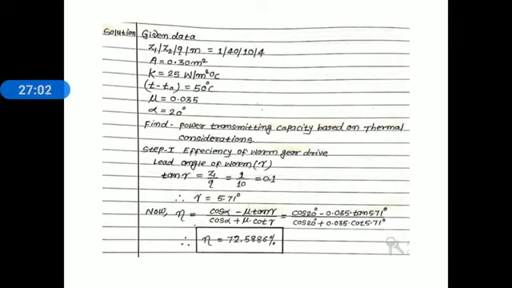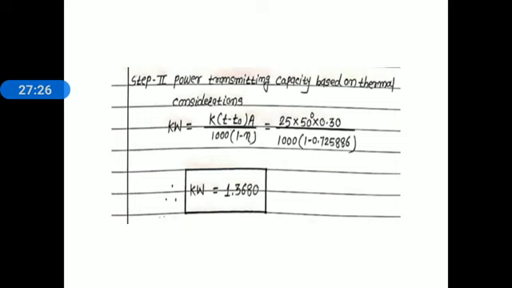Now here we use the relation: efficiency is equal to (cos alpha minus mu tan gamma) whole divided by (cos alpha plus mu cot gamma). Now substitute the values of alpha, mu and gamma and simplify that relation. After simplification, we get the efficiency of that drive, 72.5886%.